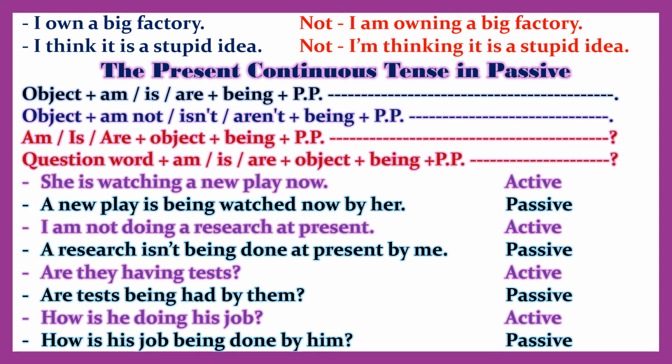Passive. Are they having tests? Active. Are tests being had by them? Passive. How is he doing his job? Active. How is his job being done by him? Passive.